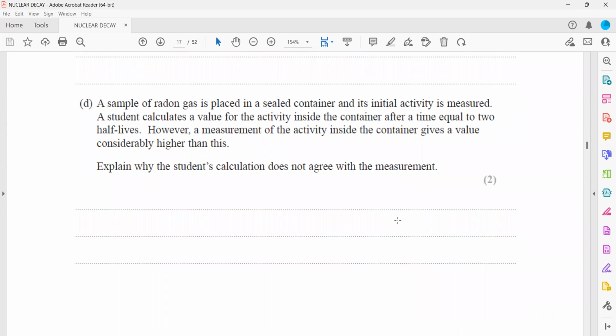In part D, the sample of radon is placed in a sealed container. Initial activity is measured. The student calculates the value inside the container after time equal to 2 half-lives. However, the measurement of activity inside the container gives a value considerably higher than this. Why does the student's calculation not agree with the measurement? Because of what happened?